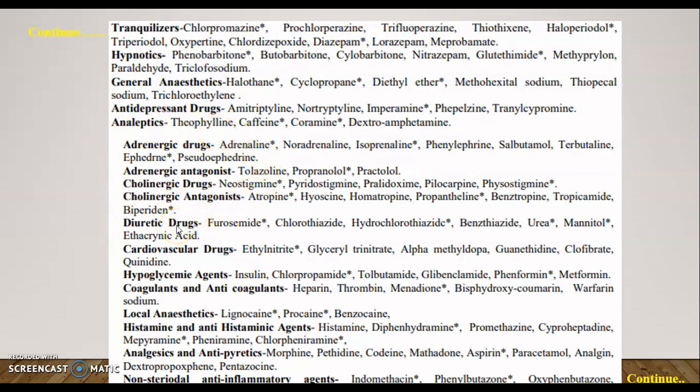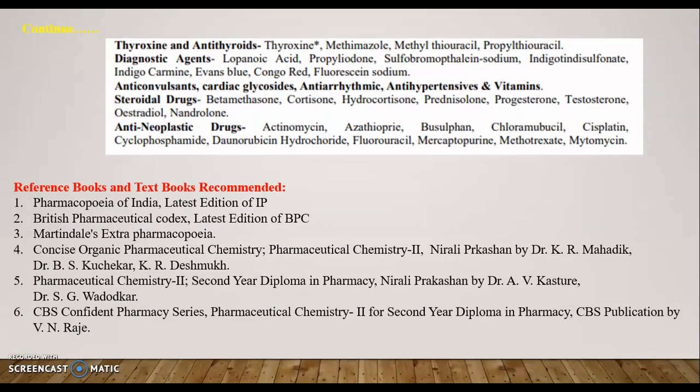Then the diuretic drugs, which are the agents which act on our renal system, that is urea, mannitol or furosemide, etc. Cardiovascular drugs act on our CVS system, that is the heart and veins, etc. All these chapters are covered one by one in detail when we take up our chapters.